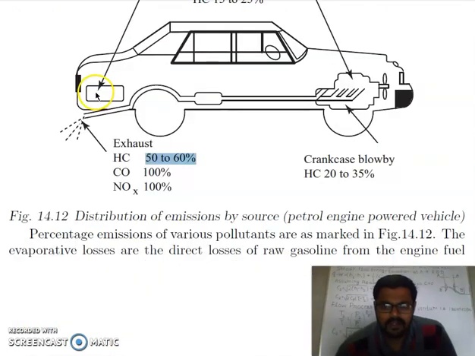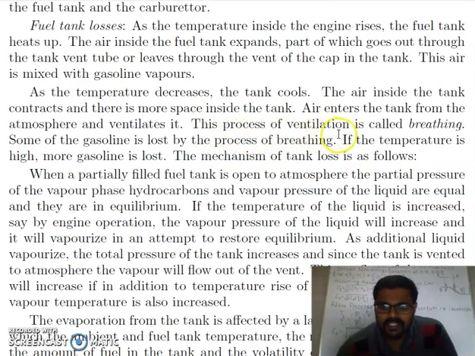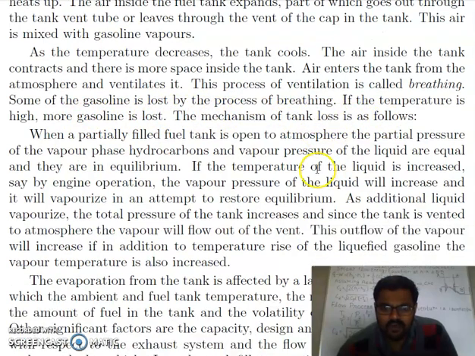So what will happen when your vapors escape from this tank? The space is empty here, or with the slowdown of temperature, because vapor have escaped, now the temperature of this fuel is less, so the air will flow back into the tank and it will ventilate this tank. The process of ventilation is called breathing. Some of gasoline is lost by the process of breathing. If the temperature is high, more gasoline is lost. The mechanism of tank loss is as follows.